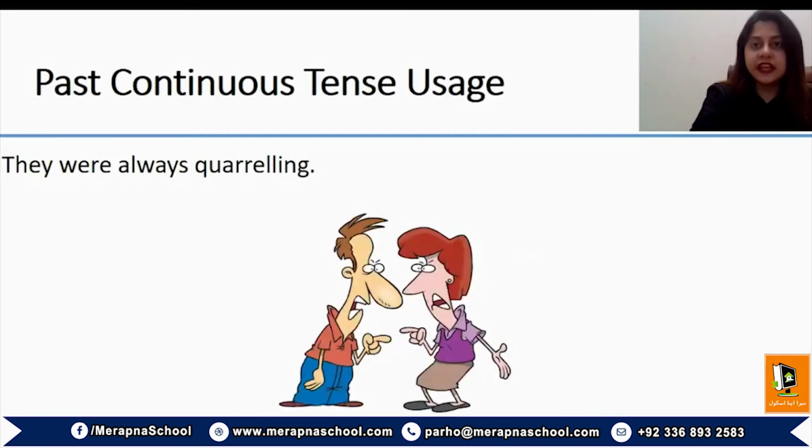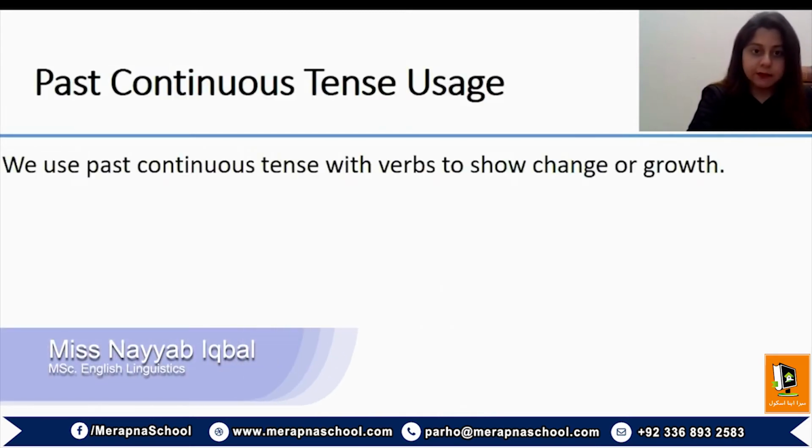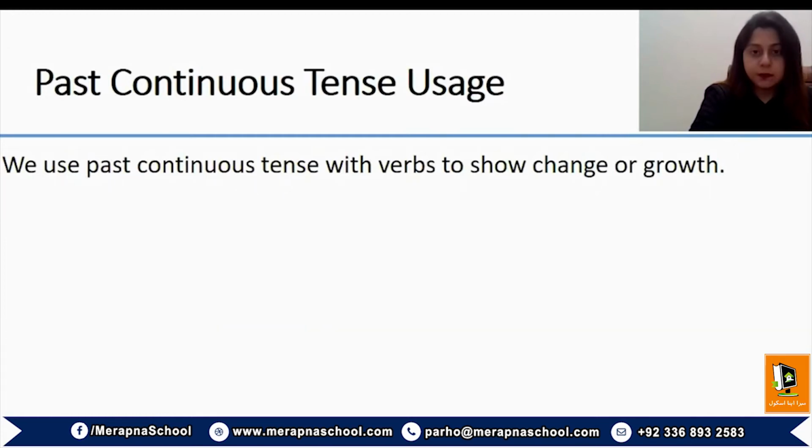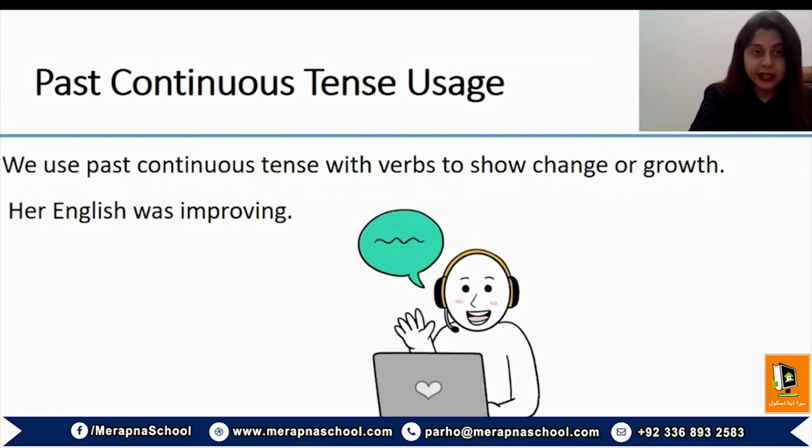They were always quarreling. So again, they have a habit of quarreling, and you're telling about something that happened for a continued period of time in the past. Okay. They use past continuous tense with verbs to show change or growth. Her English was improving. So you are referring to that specific point in time when she was improving her language skills.